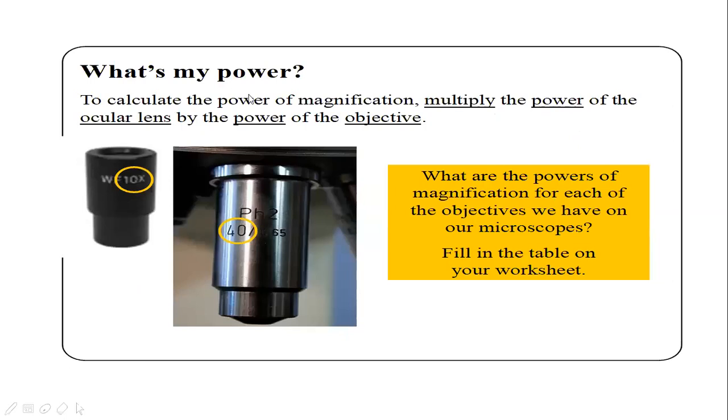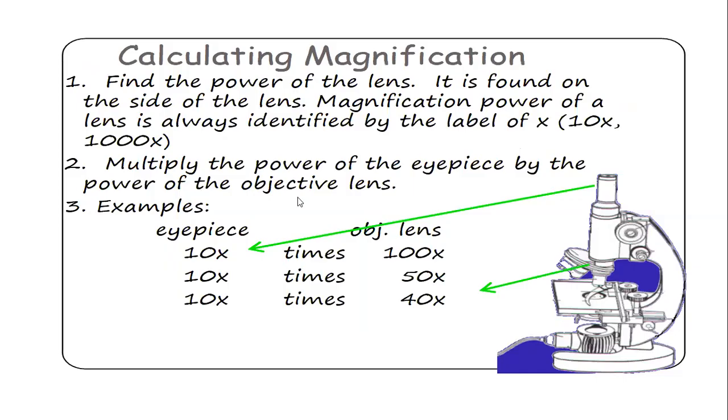So what's the power? How to calculate the magnification? This is the eye lens, or eyepiece. This is the objective. If this is 10x and if this is 40x, as we have discussed in the previous slides, we have to multiply these two numbers. That is 40 into 10. By using this microscope, when it has this ocular of 10x and this objective of 40x, it will magnify the image how many times? 400 times. So this we have to be very clear. And this slide explains how to calculate the magnification for different objective lenses.